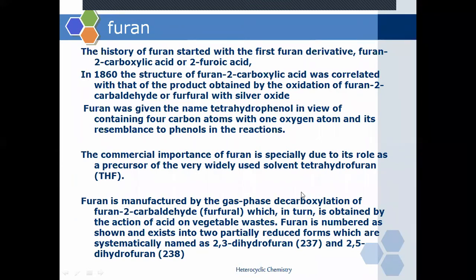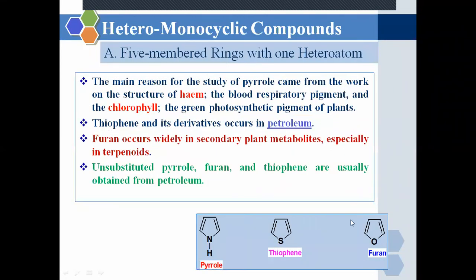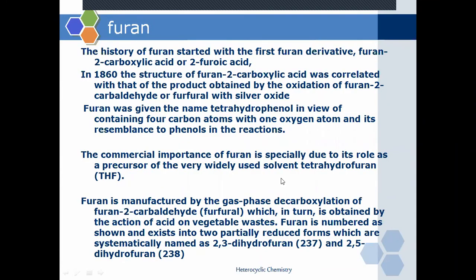Tetrahydrofuran. If both the double bonds of furan are saturated, see, this is the structure of furan, the obtained compound is known as tetrahydrofuran, and that tetrahydrofuran is used as a solvent in a variety of chemical reactions.